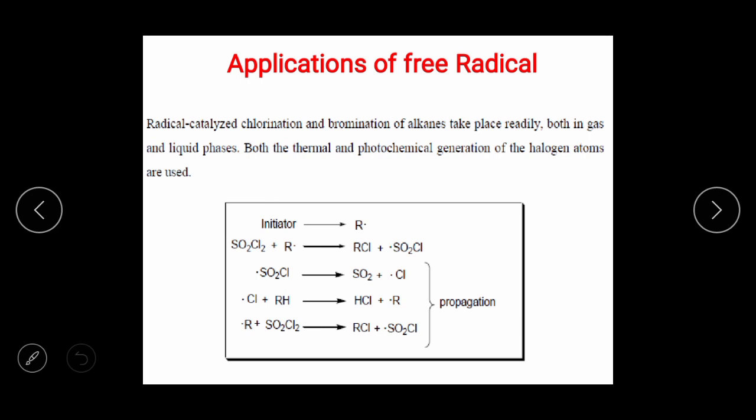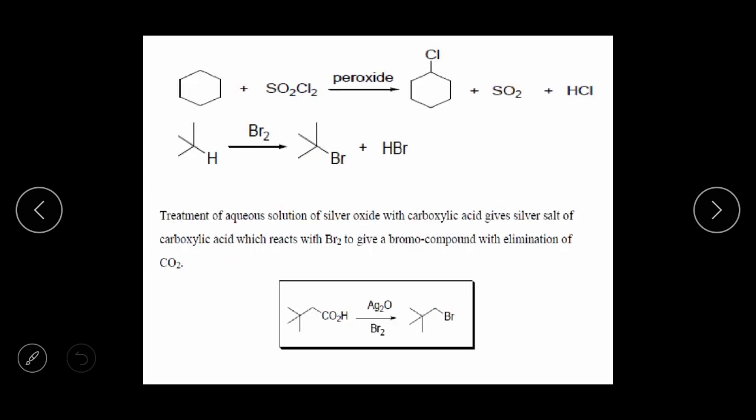Initiator is the alkyl radical. When SOCl2 plus alkyl radical, again there is generation of RCl. This is the whole propagation steps. Okay. The next example is the,